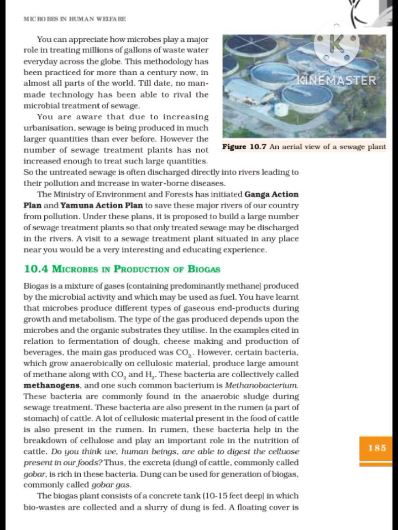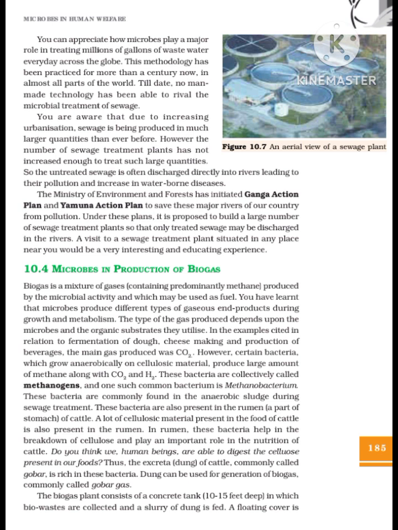So the untreated sewage is often discharged directly into rivers, leading to their pollution and increase in waterborne diseases. The Ministry of Environment and Forests has initiated Ganga Action Plan and Yamuna Action Plan to save these major rivers of our country from pollution. Under these plans, it is proposed to build a large number of sewage treatment plants so that only treated sewage may be discharged in the rivers. A visit to a sewage treatment plant situated in any place near you would be a very interesting and educating experience.